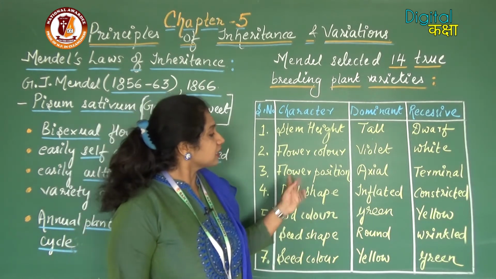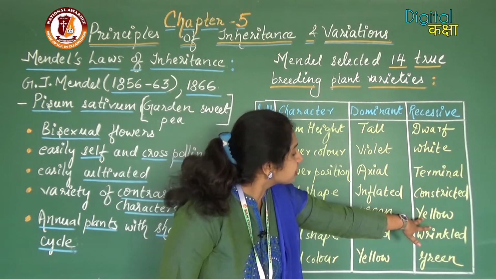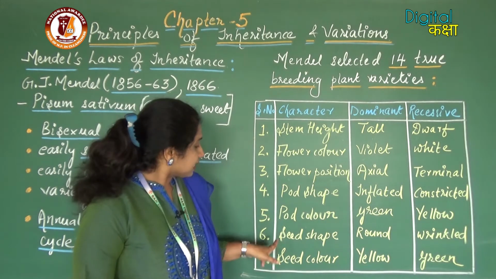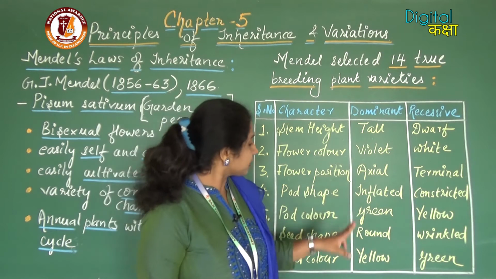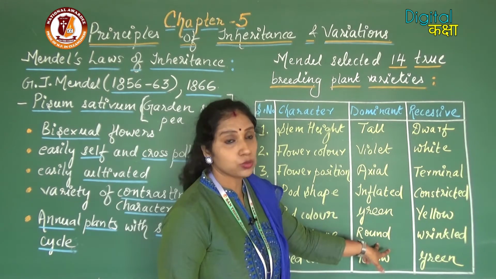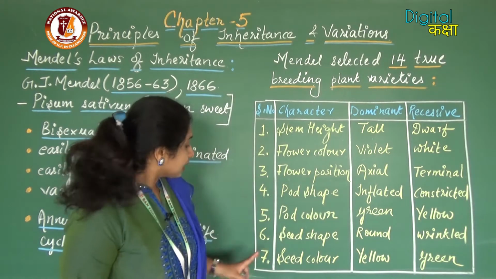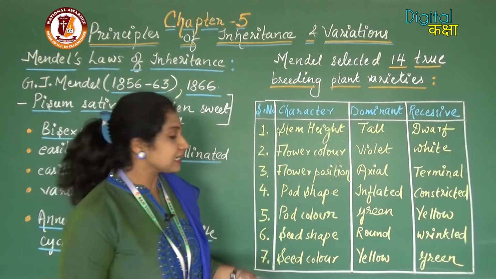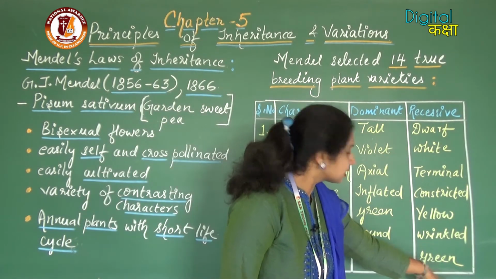The pod color: the dominant trait is the green colored pod and the recessive trait is the yellow colored pod. Sixth character is seed shape, and the dominant seed shape is round and the recessive seed shape is wrinkled. The last character is seed color. The dominant seed color is yellow and the recessive seed color is green.